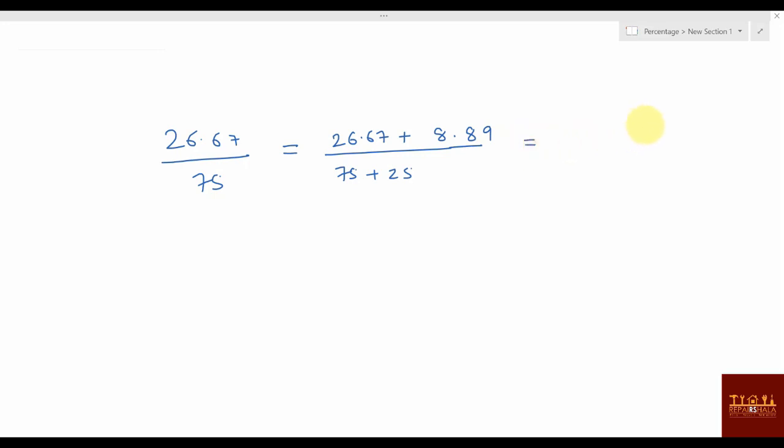Okay, so what you can say, this is 35.56 over 100, or you can say 0.3556, or you can say 35.56%. Was it difficult? No.